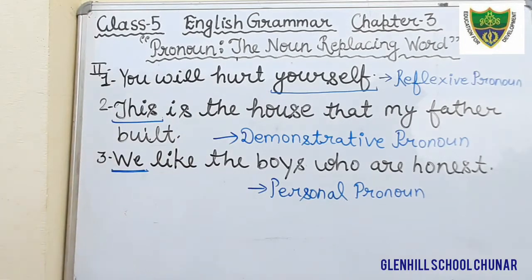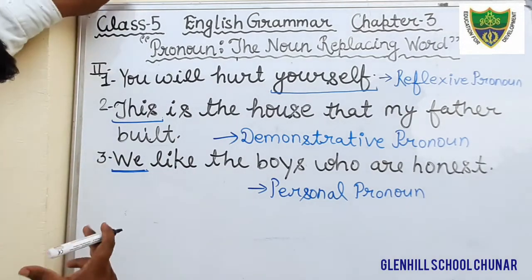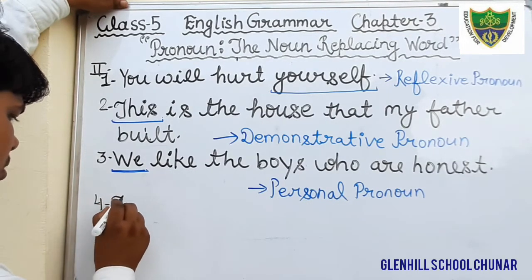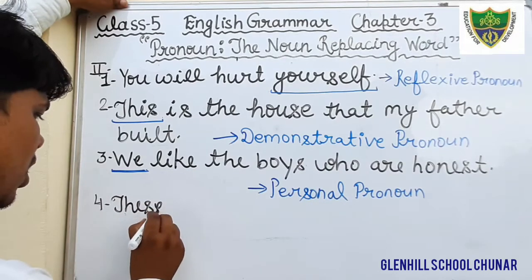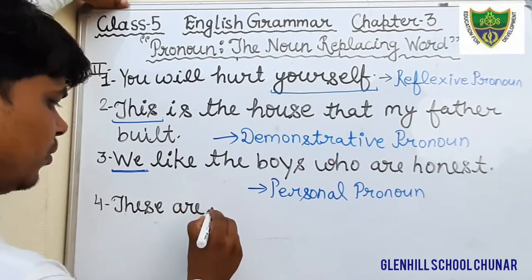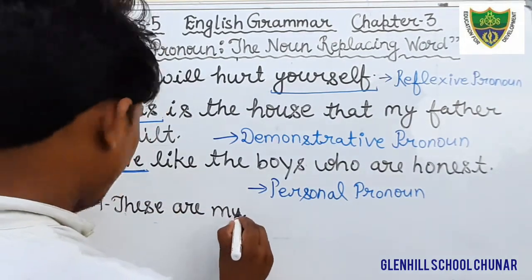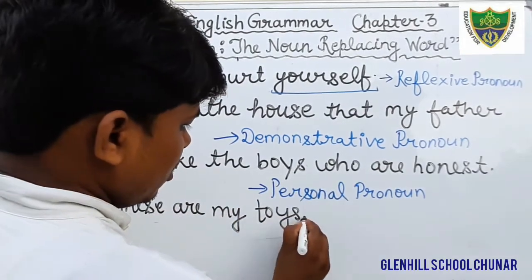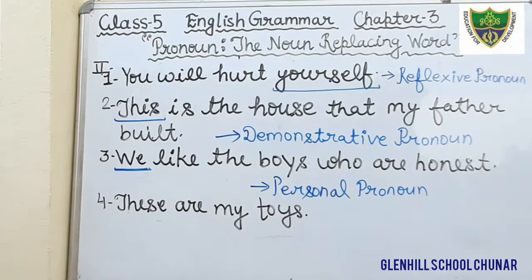Personal pronoun. The next question, question number 4. These are my toys. Okay students, just see, this is the sentence.